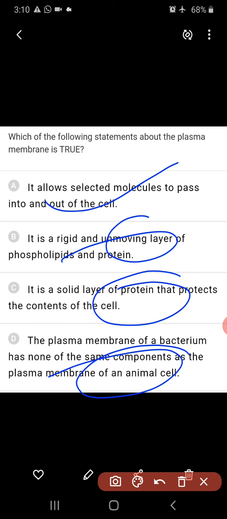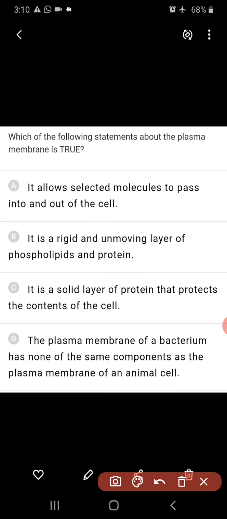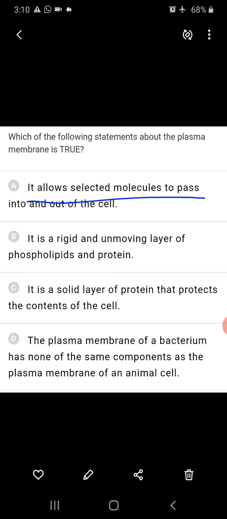So here the first is the right answer. It allows selected molecules to pass into and out of the cell because it is selectively permeable or differentially permeable. All the other three are wrong.